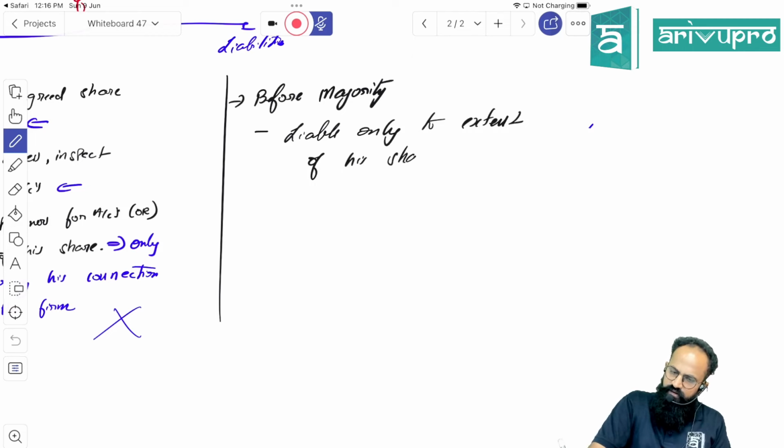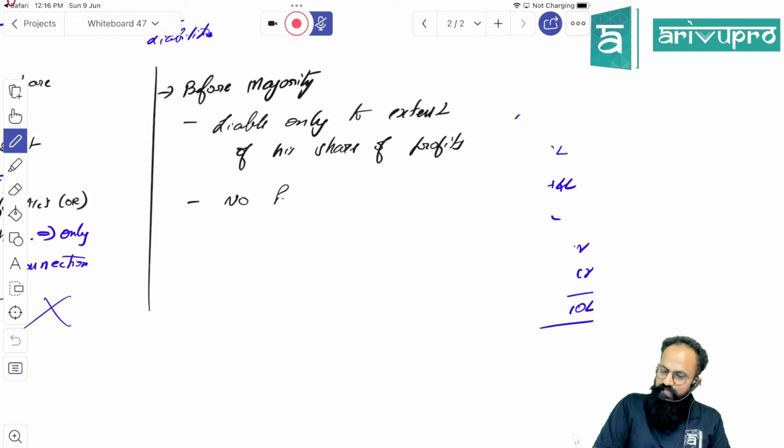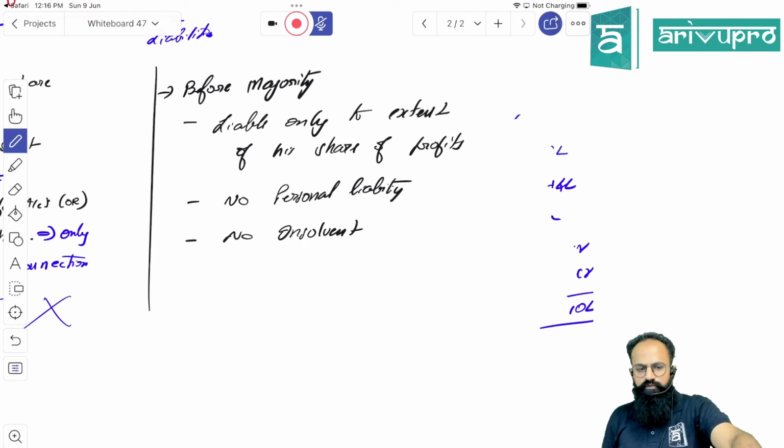Liable only to the extent of his share of profits. No personal liability. So he need not pay money from his pocket. A minor cannot become insolvent.